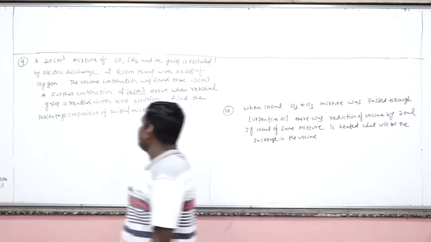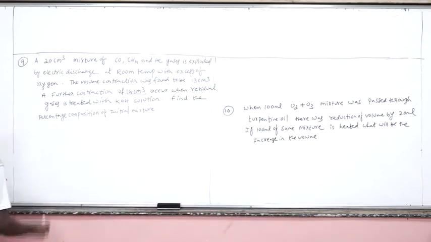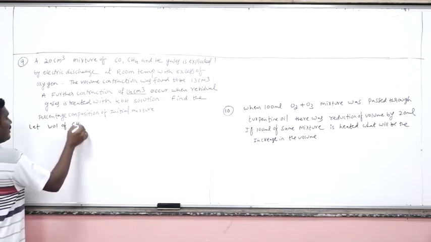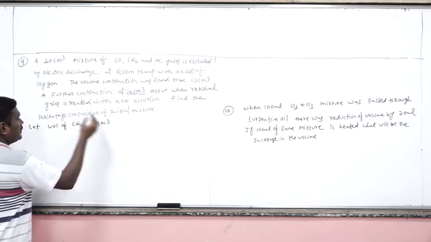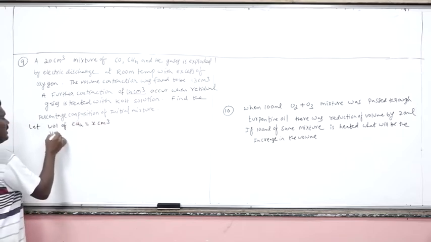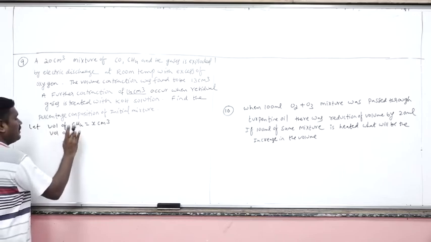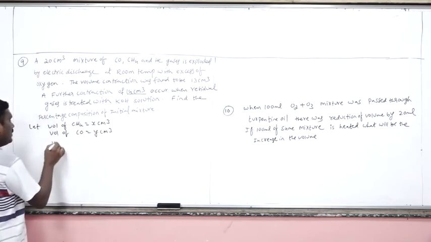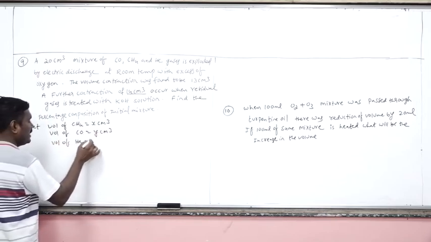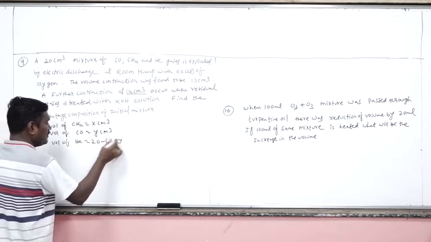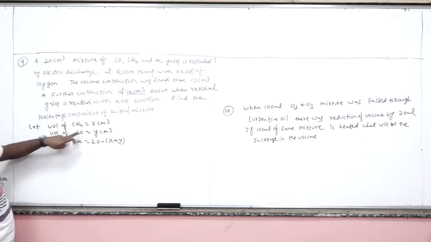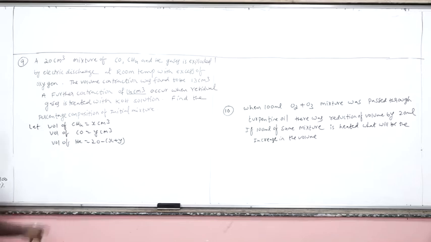Okay. Now, here 3 gases are there. Let's suppose the volume of methane is x centimeter cube. What about the volume of carbon monoxide? y centimeter cube. What about the volume of helium? Obviously 20 minus (x plus y), because total volume is 20 centimeter cube. So out of which methane and CO are x and y centimeter cube. Remember, helium is a non-reacting gas.